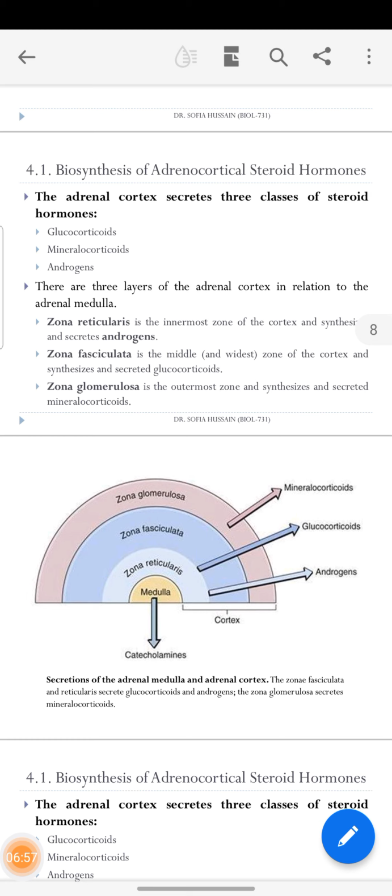The synthesis and secretion of androgens takes place in the zona reticularis. The zona fasciculata, the middle one of the cortex, is the site of glucocorticoid synthesis. And the zona glomerulosa is the outermost, where mineralocorticoids are synthesized and secreted.